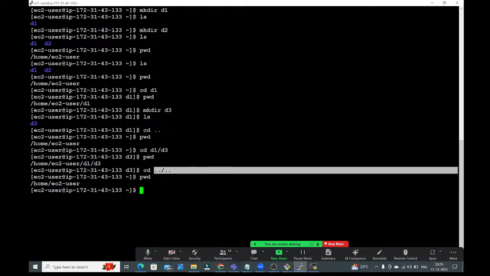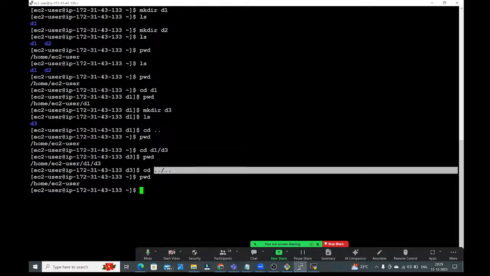And if you want to print the files, whether it is directory files or normal text files which are available in the present working directory, then we need to use ls. ls will print all the files which are available in the present working directory. To know the present working directory, we need to use pwd command. Is it clear, guys? All these things are clear.